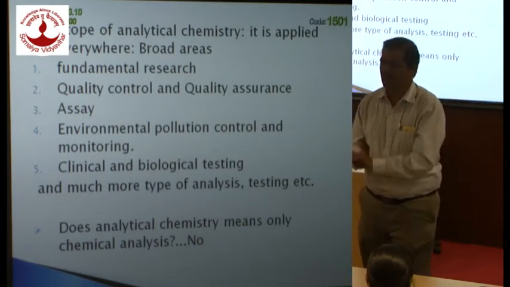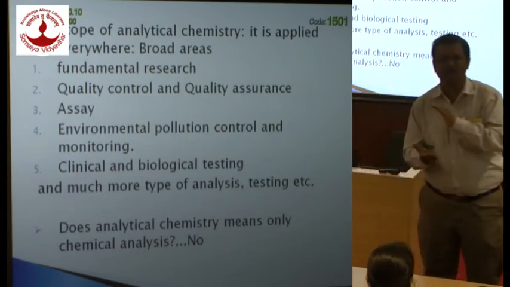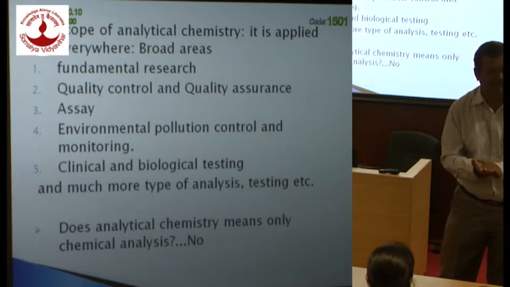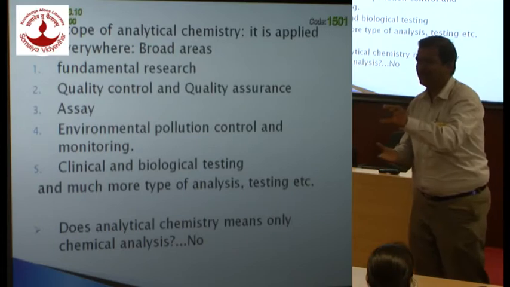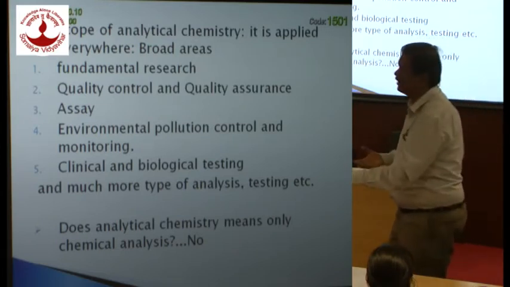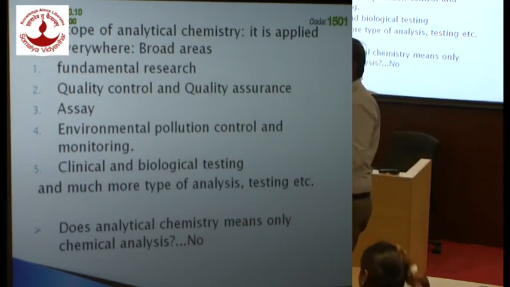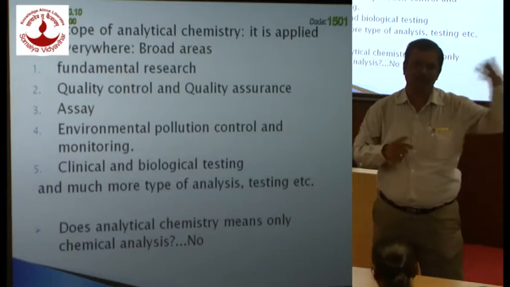Remember, quality control is the routine analysis done on a finished product of that particular manufacturing unit to maintain the quality of that product. The tests a quality control chemist does are prescribed by higher authorities.